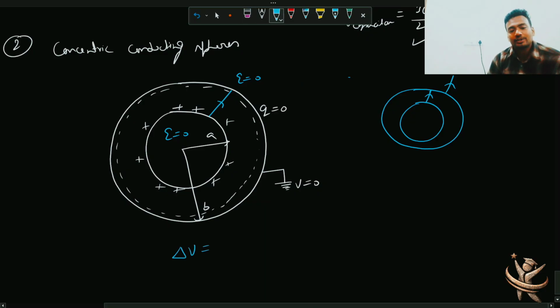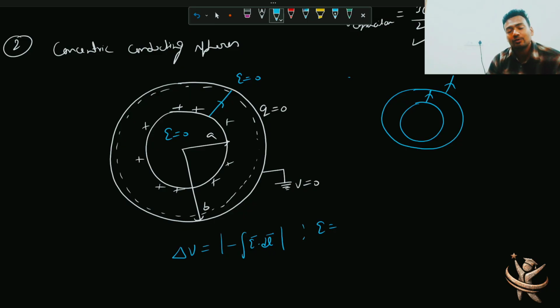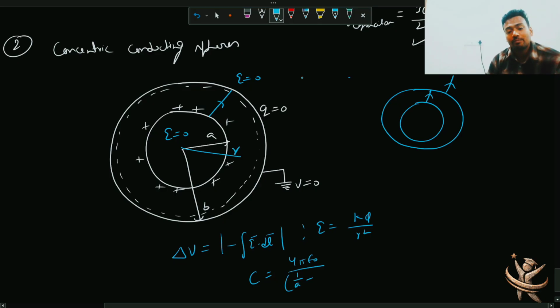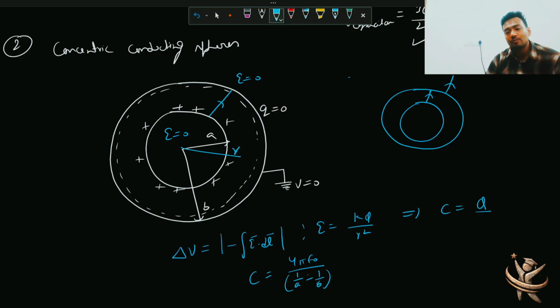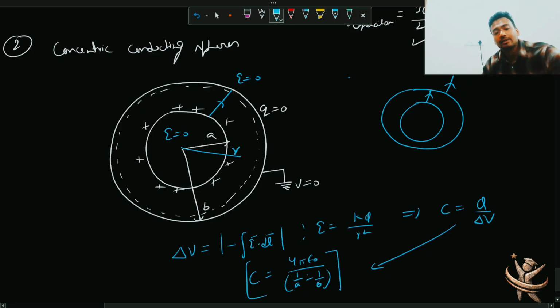First you need to find out the potential difference. For that, E dot dl, where E equals kq by r square. R is any arbitrary distance. I'm not going again into the proper detail of the derivation. So using this, after finding delta V by putting the value of E, finally you can calculate C as Q by delta V. So this relation will directly give C equals 4 pi epsilon naught into 1 by A minus 1 by B, whole inverse.